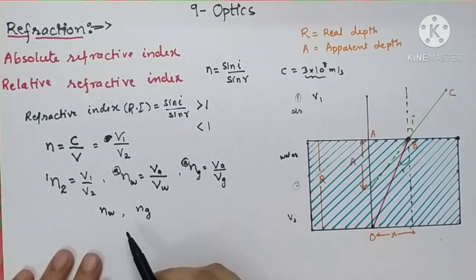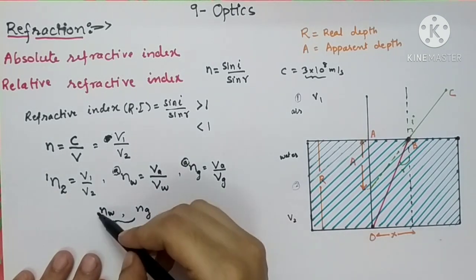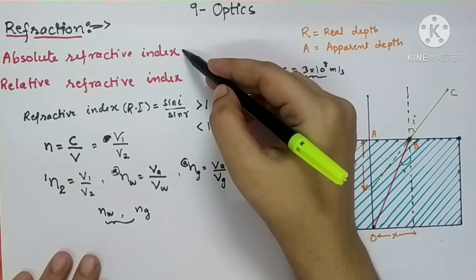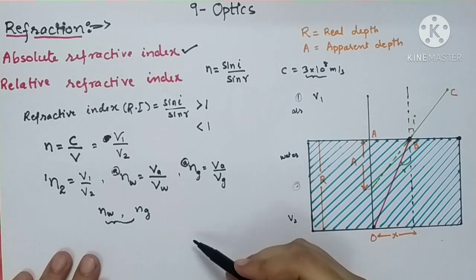The refractive index of water will be directly written as nw, and the refractive index of glass will be written as ng. It is understood that the first medium over here is air. So if your first medium is air, the refractive index of a material medium will be called the absolute refractive index.